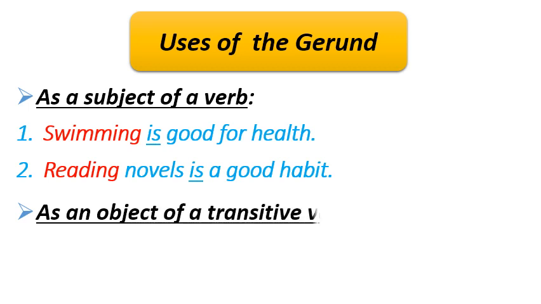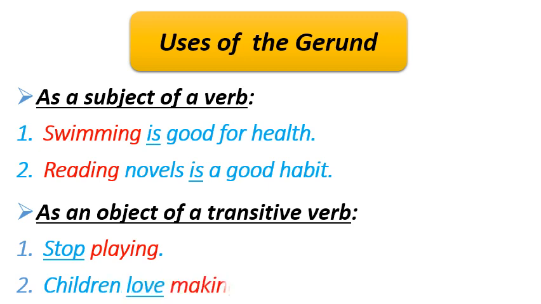Number 2 use is, it is used as an object of a transitive verb. To clarify it, let's see some examples. Number 1, stop playing. You can see that playing is a gerund here and it is an object of the transitive verb stop. Same with example 2 also. Children love making mud castles. So here children is the subject, love is a verb and making is a gerund. The gerund making is used as an object of the transitive verb love here.